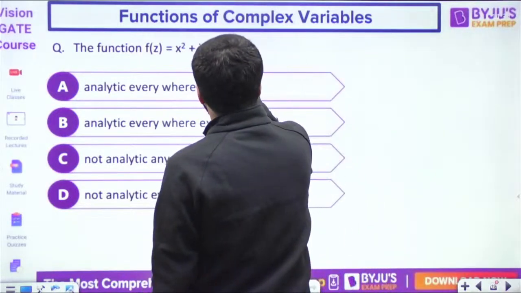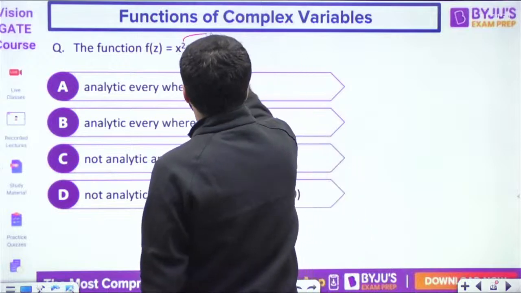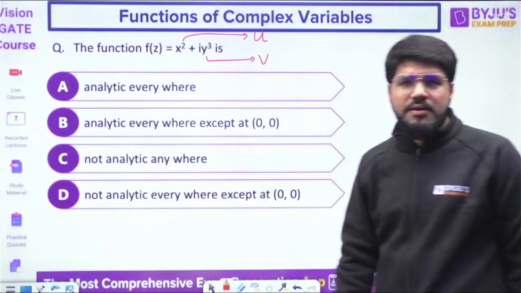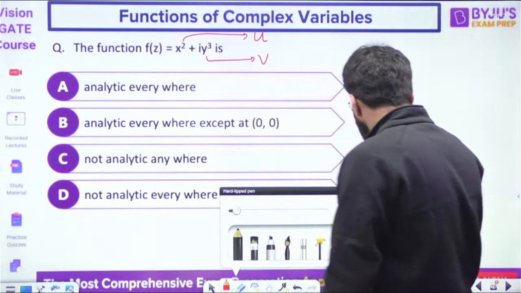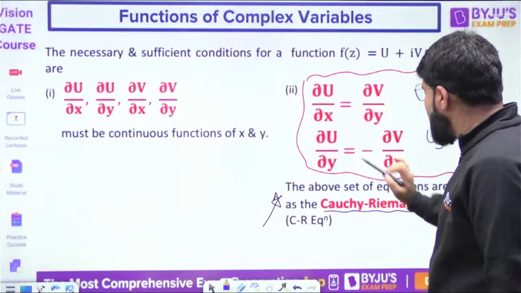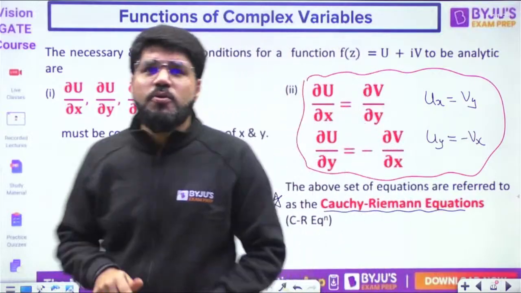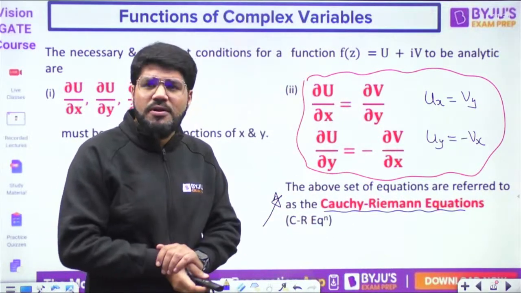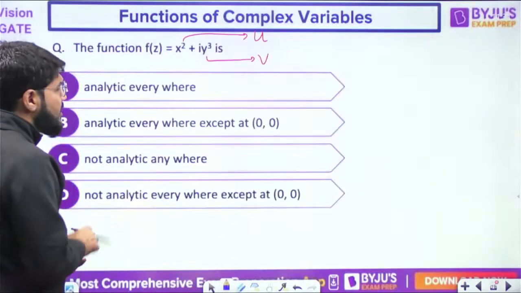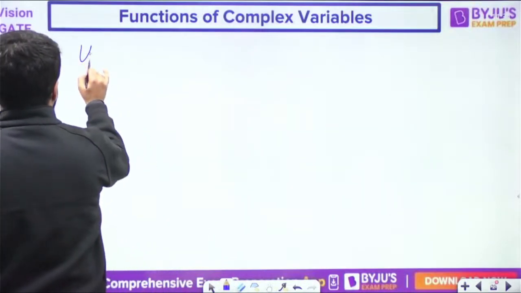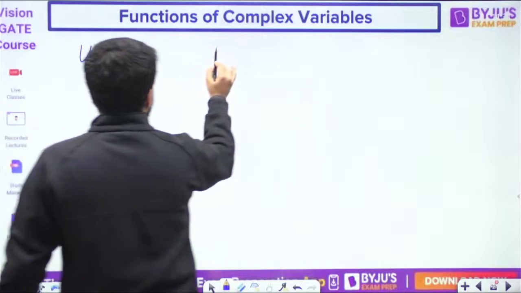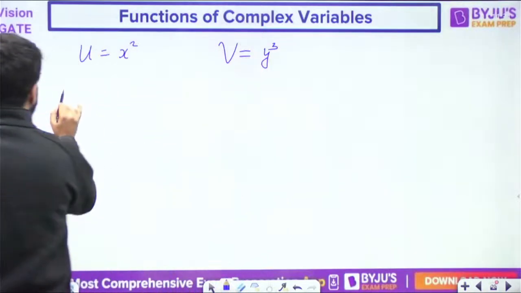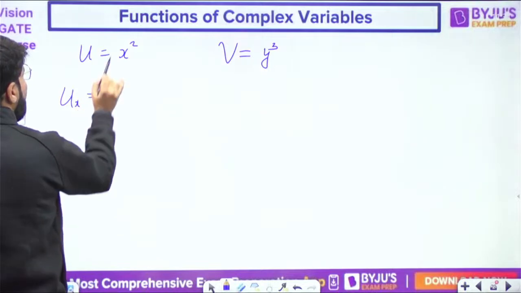So we can say that x squared corresponds to the real part u, and y cubed corresponds to the imaginary part v. Now, for the function to be analytic, it must satisfy the Cauchy-Riemann equation. We'll simply call it CR equations in short. Let us check the CR equation here. u is x squared, and v is equal to y cubed. Correct? So what is u_x? Del u by del x.